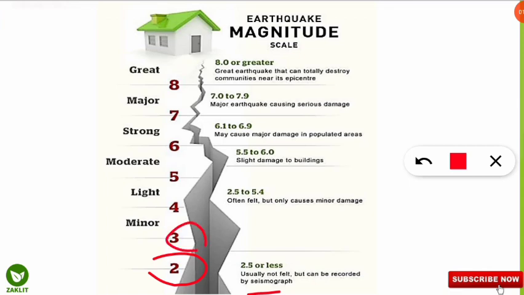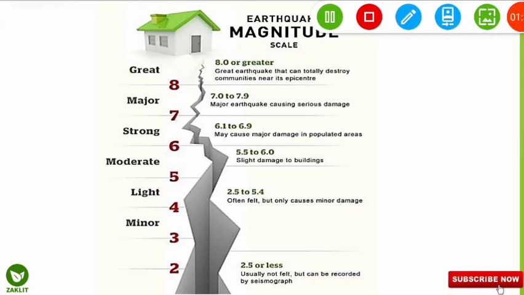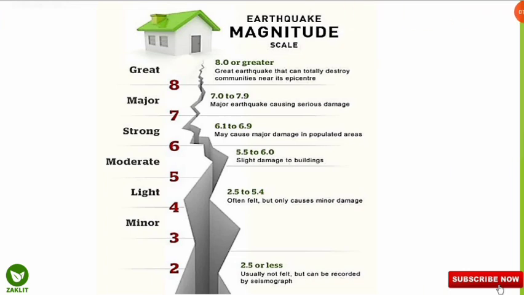From 3 to 4 it is regarded as a minor earthquake, and a light earthquake if it is 4 to 5. It is often felt, but it causes very minor damage in our environment. Coming to the moderate level, moderate will be between 5 and 6. So 5 to 6 on the Richter scale is a moderate earthquake, which is slightly damaging to buildings if it is above 5.5 and below 6.